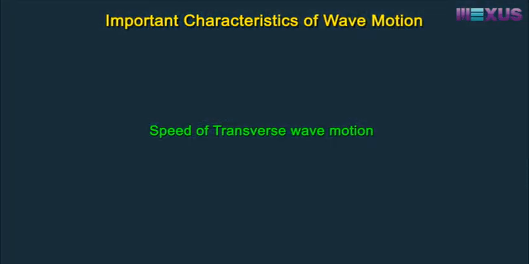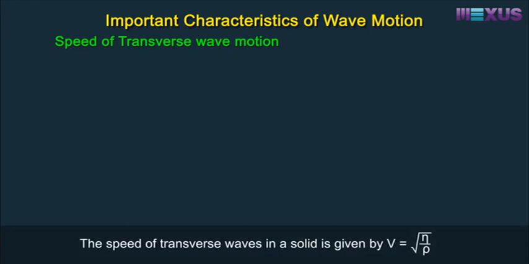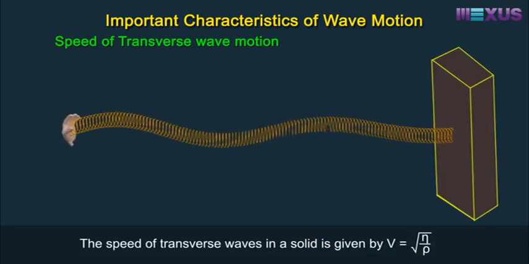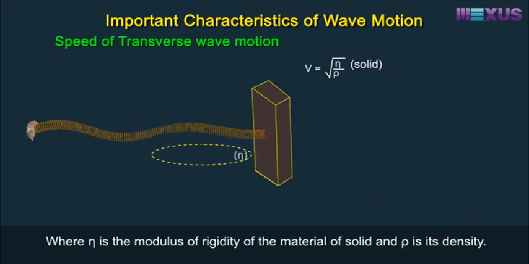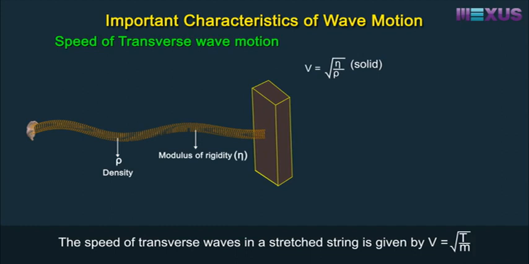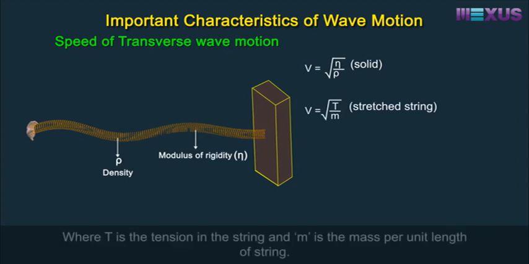Speed of transverse wave motion. The speed of transverse waves in a solid is given by v equals square root of eta by rho, where eta is the modulus of rigidity of the material of the solid and rho is its density. The speed of transverse waves in a stretched string is given by v equals square root of T by m, where T is the tension in the string and m is the mass per unit length of the string.